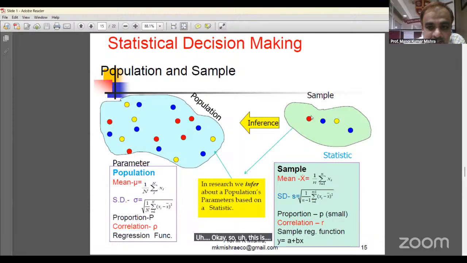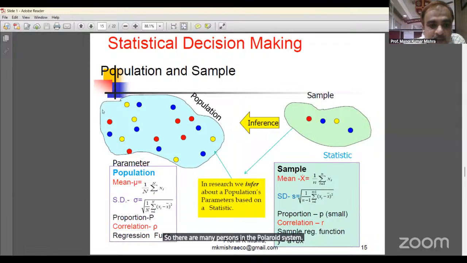Sample is a portion of the population which is drawn from the population to estimate the population parameter. Suppose we are interested in the investment pattern of Bangalore city. There are many persons in Bangalore city.